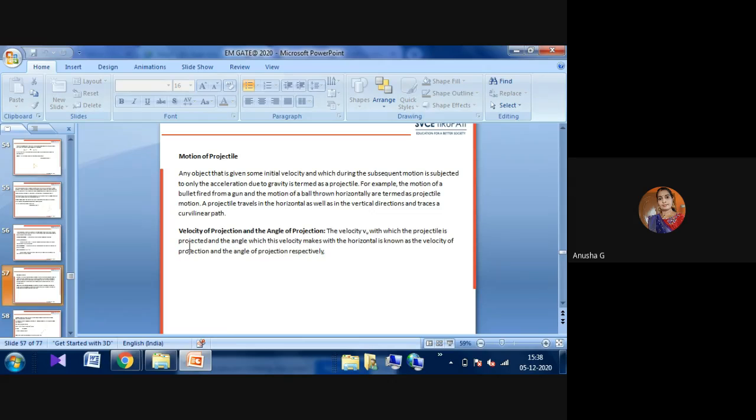It will move somewhat up and down. This depends upon the force with which the bullet is projected. If you throw any stone or any ball, it will follow a projectile path, as we observed here.